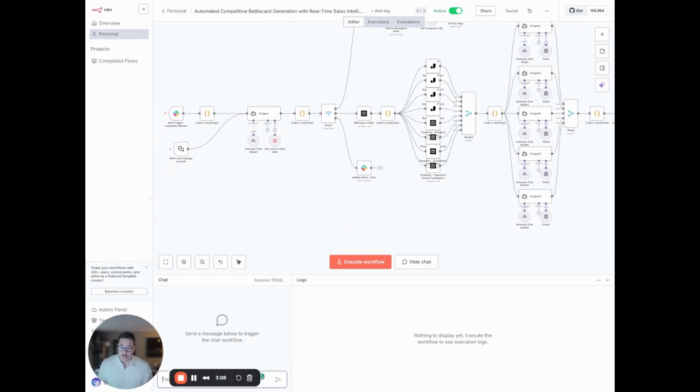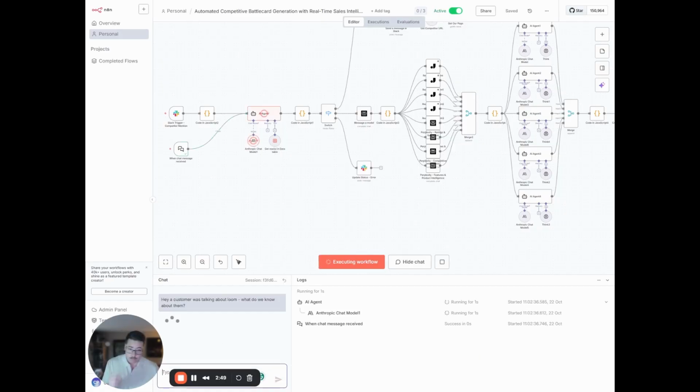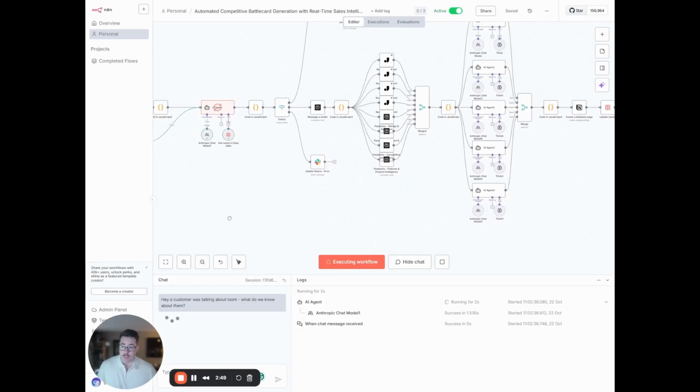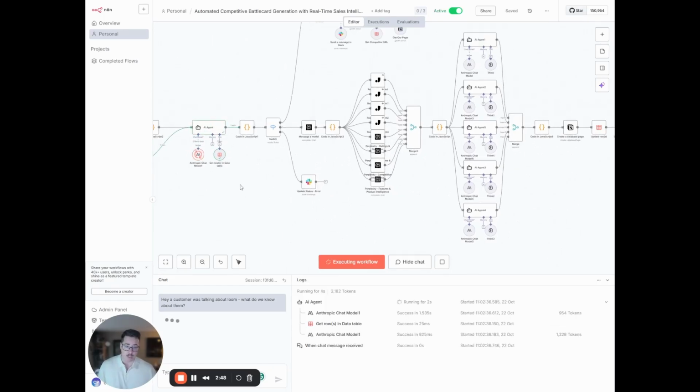So what we would do is typically a sales rep would mention someone or ask a question about an individual, and the system intelligently and automatically determines if they are in or they are not in our database. So let's say, hey, a customer was talking about Loom. What do we know about them? We fire it off. What it's going to do immediately is confirm that Loom is not in our database, which it does. We're going to see here once it goes down that secondary path.